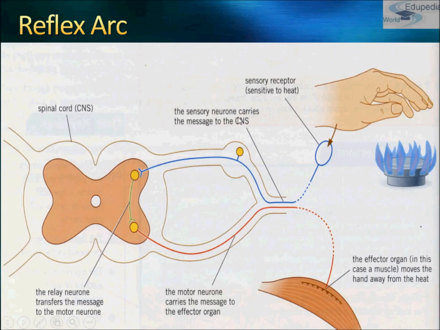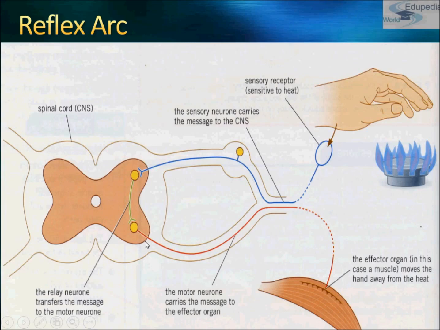From here, the sensory neuron carries the message to the CNS, and this is something very hot. So sensory receptors are very sensitive to heat, right? So from here it causes the sensory neuron, and this is part of the spinal cord. It passes information that you have to immediately pull your hand.